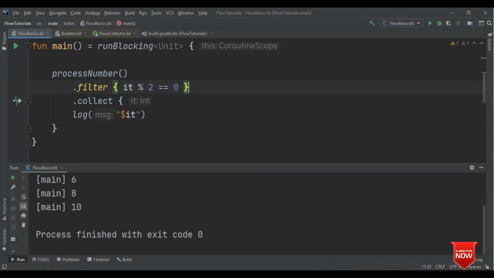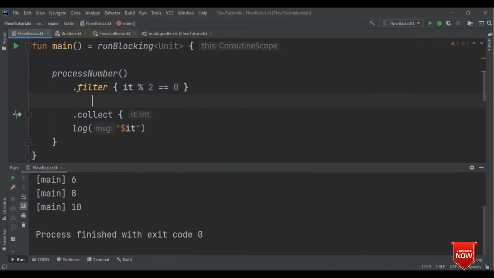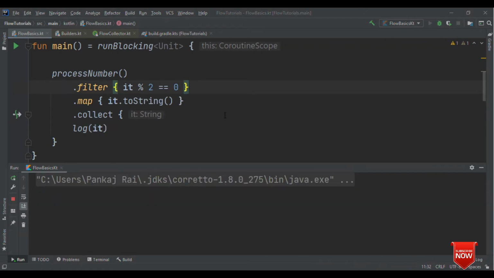Not just this, how about if I want this number to be string, not the integer? Then I could call map and it.toString. Now the value which I'll receive in collect will be of type string. So a straightforward way of using this intermediate flow, just like the way you use it with the list.